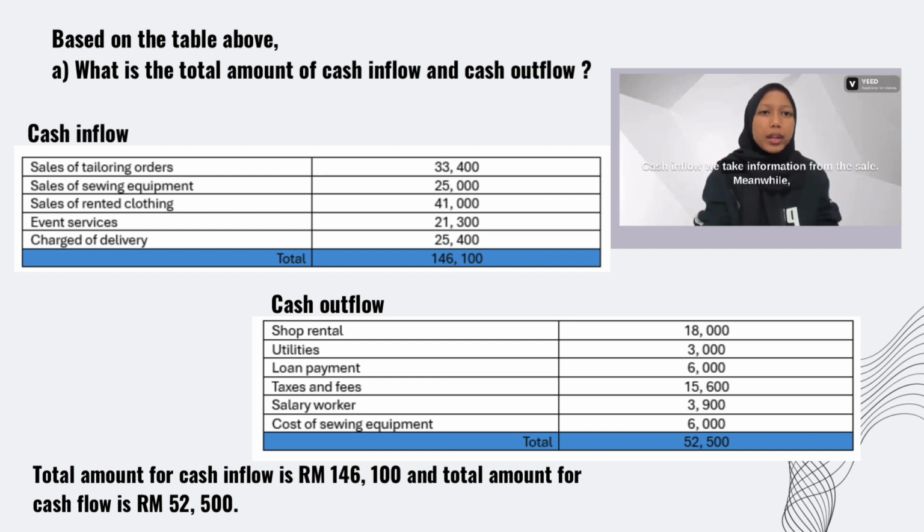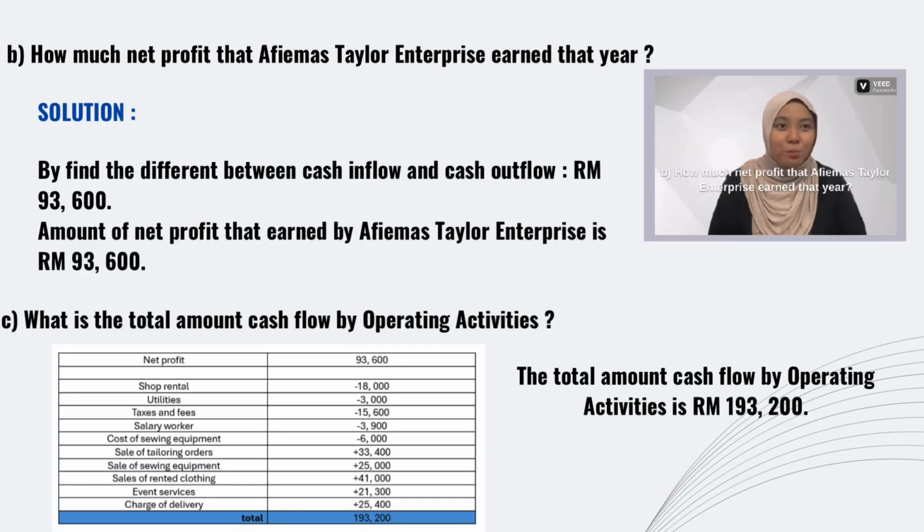Cash inflow, we take information from the sales. Meanwhile, cash outflow, we take the information from the costs and expenses. So, the total amount for cash inflow is 146,100 ringgit Malaysia, and the total amount for cash outflow is 52,500 ringgit Malaysia. B. How much net profit did Afimas Tailor Enterprise earn that year?